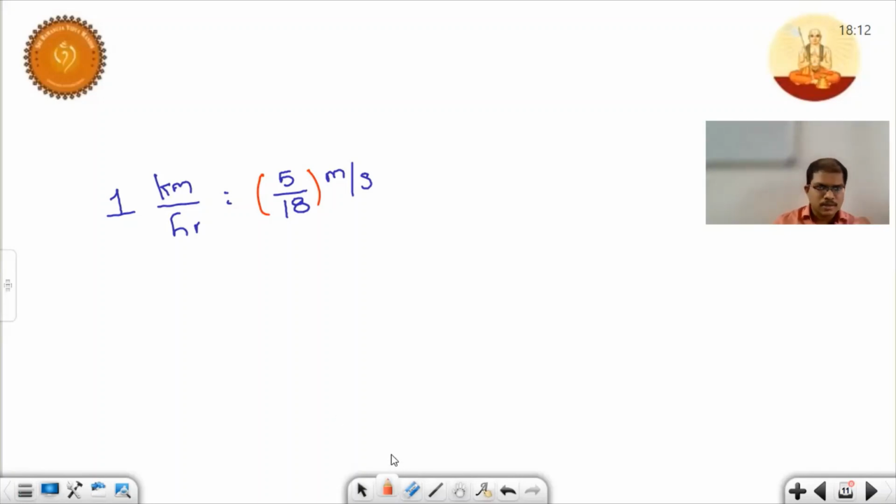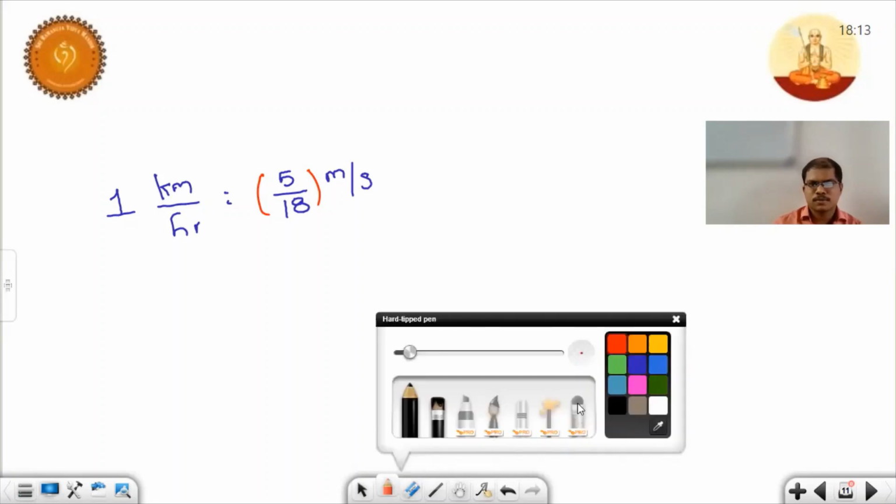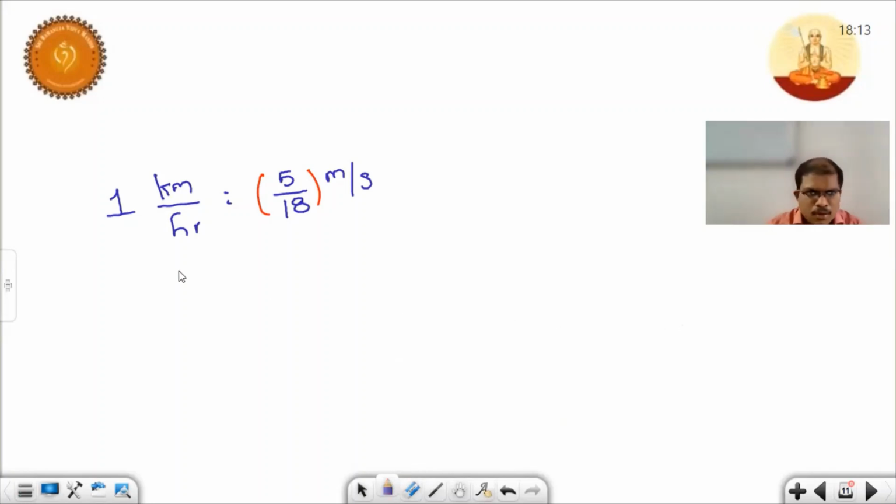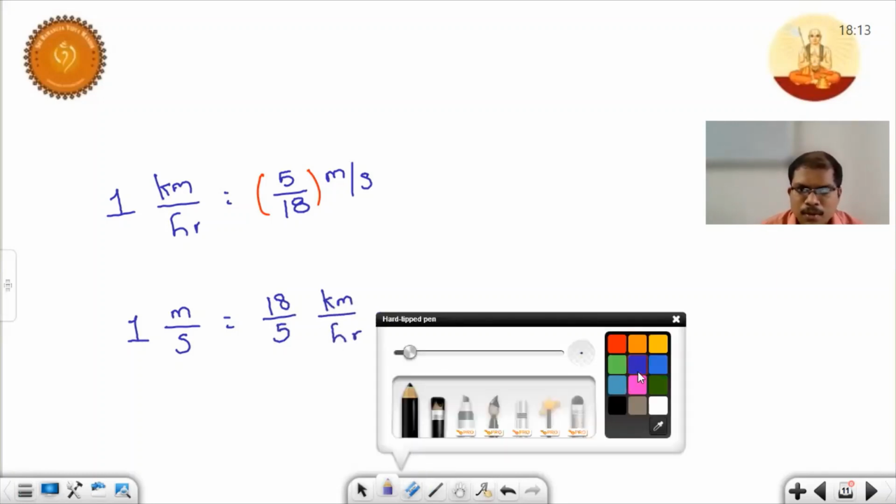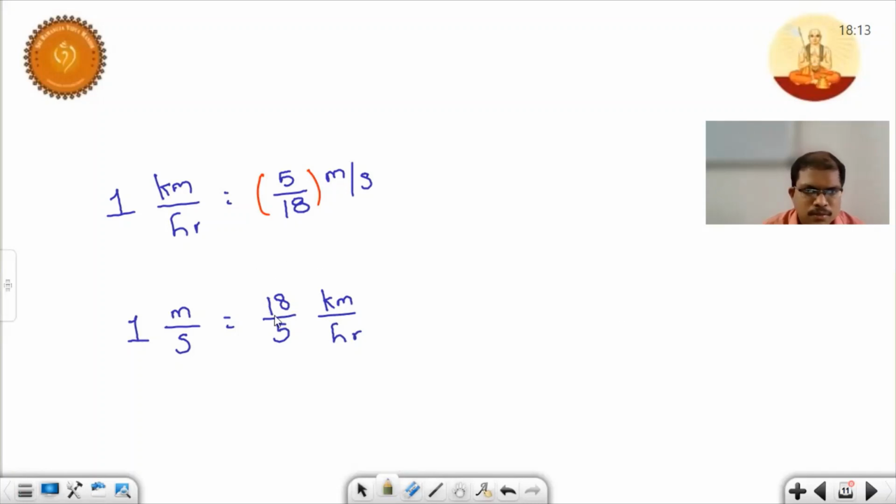Similarly, if you want to convert meter per second to kilometers per hour, what we should do, children, just reverse: multiply with 18 by 5. 18 by 5 gives kilometers per hour. Okay, I will show children this one. I will solve this problem.